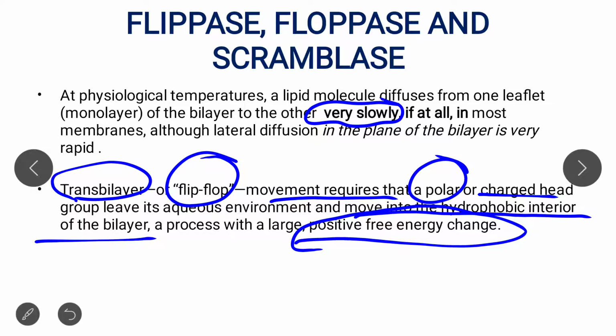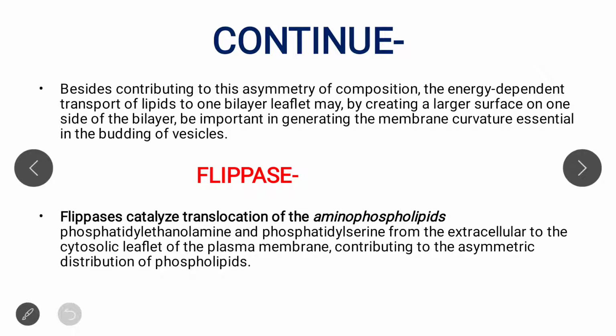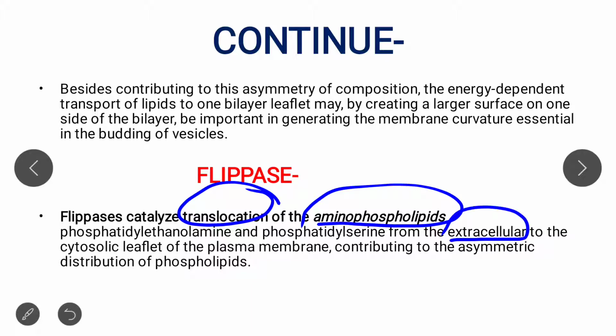Clear now? So we should look at what exactly flippase does. See, flippase basically translocates the aminophospholipids, meaning the aminophospholipids are translocated from the extracellular to the cytosolic leaflet of the plasma membrane by the flippase protein.